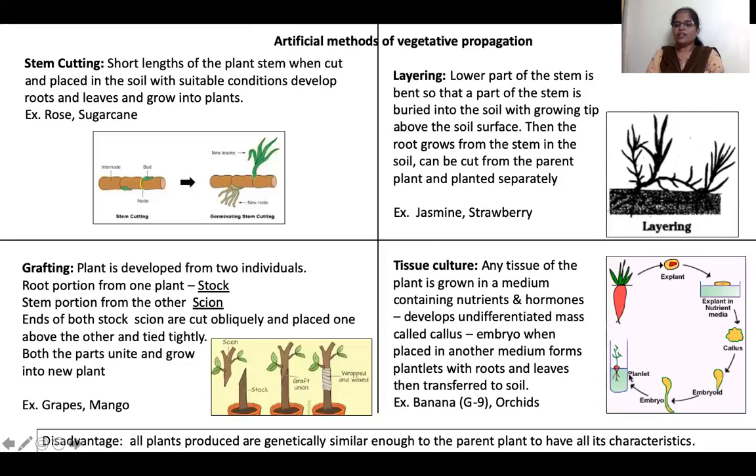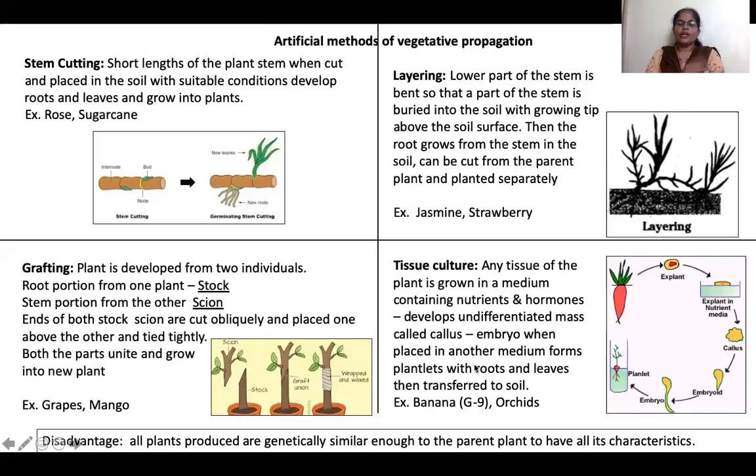If we put the plant grown in the medium into the soil, we will get a plant. This is called a tissue cultured plant. Usually tissue culture banana, the G9 variety, is developed through tissue culture, and some of the orchids, ornamental plants and flowering plants are made by tissue culture. This is an artificial method that we have developed in laboratory conditions.